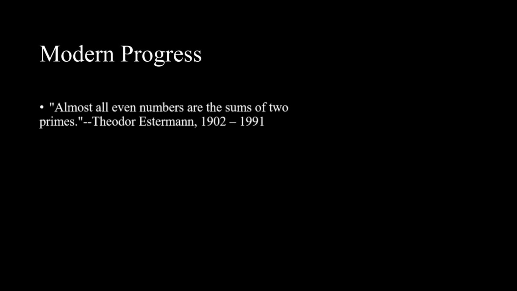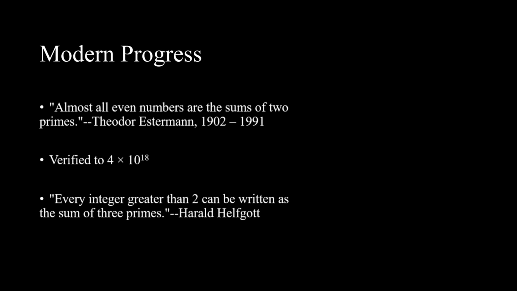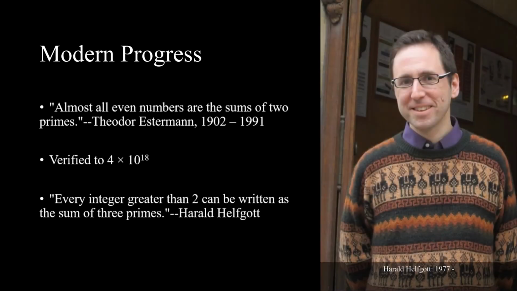In 1938, Theodor Estermann proved that almost all even numbers are the sums of 2 primes. Most recently, the conjecture has been verified up to 4 quintillion by electronic computational means. However, at most, the weak conjecture, that being every integer greater than 2 can be written as the sum of 3 primes, was proved by Harald Helfgott in 2014.